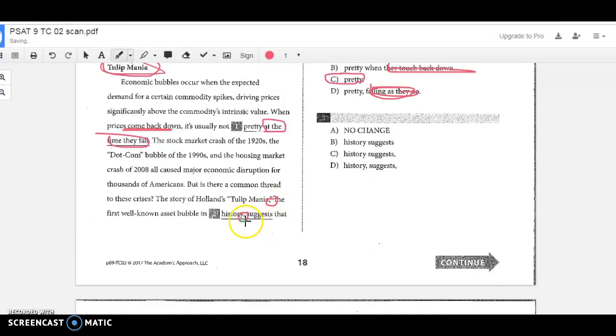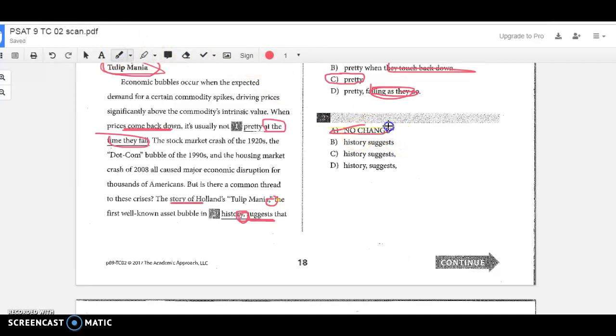and then we have to think, what should we do with this history suggests part? So since there's a comma here, it's letting me know that some of this information is not essential. The subject says the story suggests. So that's my subject and this is my verb. So all of this information in between here, let me switch to a highlighter. So this and all of this, right? I don't know what's going on with that, but all of this and the word the is all non-essential. So that's what these two commas do. So we would pick no change on this one.